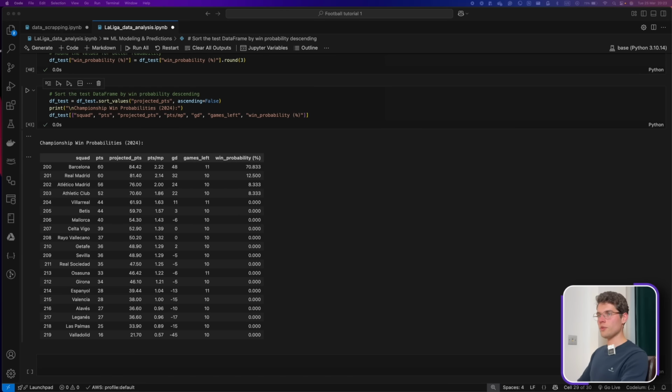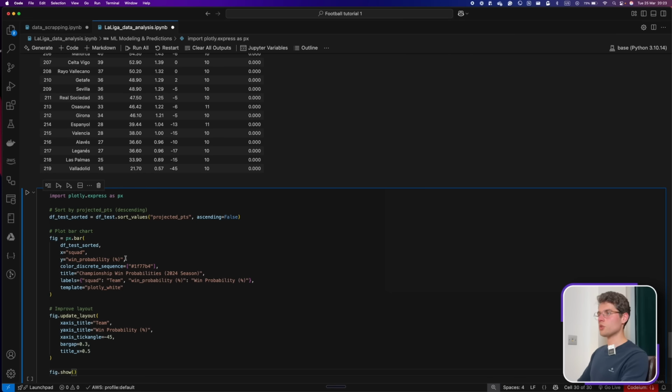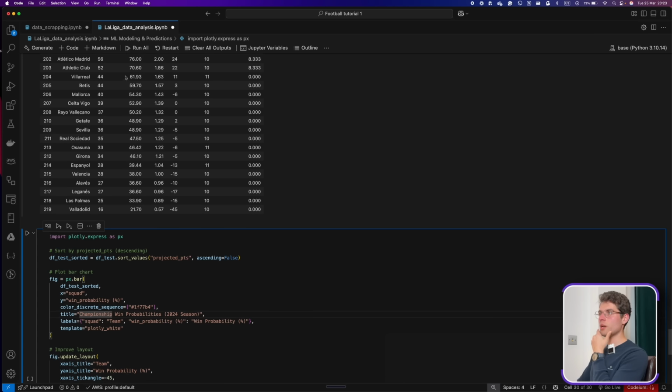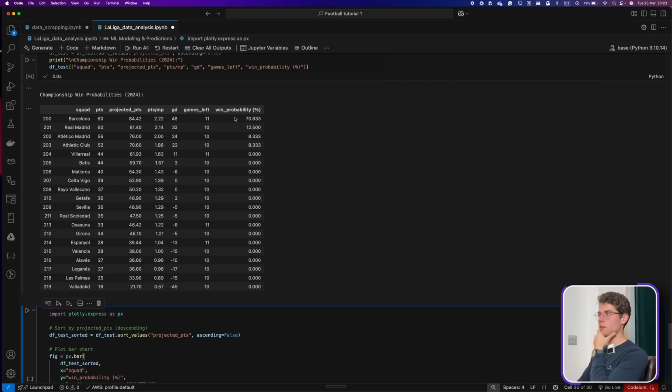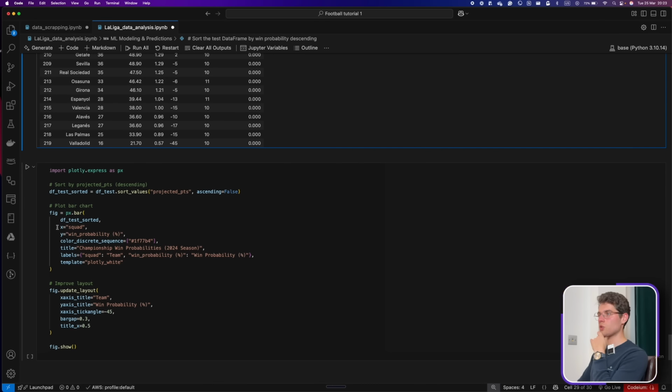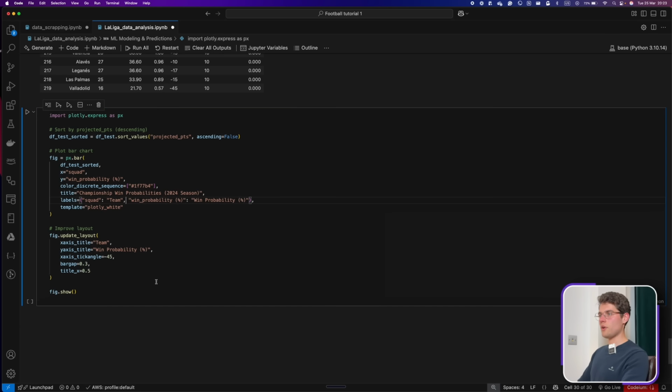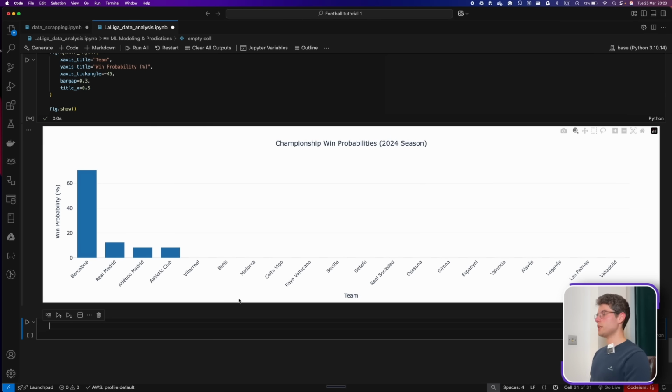And to visualize this very nicely, we can just use again Plotly, my favorite visualization tool. Here we can have a bar chart where we just showcase the win probability and the teams, as easy as that. So on the x-axis we'll have the squad, and the y-axis will have the win probability. We're just having a color in here, and we have a title. It's very easy, let me just run it in here. And we can see clearly that we have Barcelona, the highest contender, Madrid following, Atletico Madrid following, and Bilbao in the same ranking here.